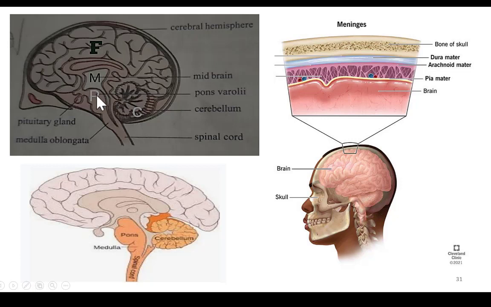Pons varoli. So this P is called pons varoli and C is called cerebellum. In between these two parts, the midbrain runs as a stalked part. Okay, so this is about midbrain.